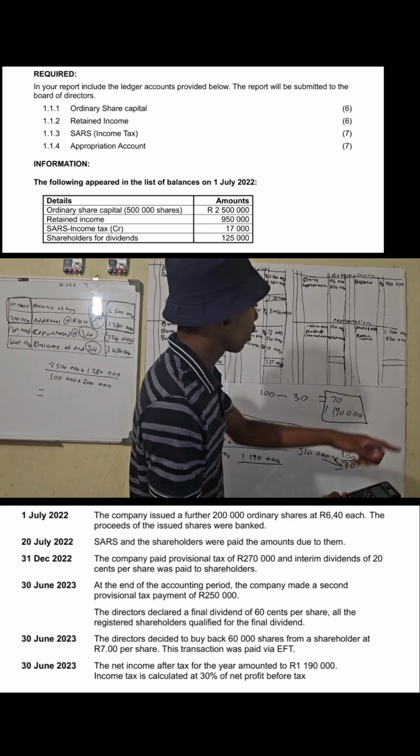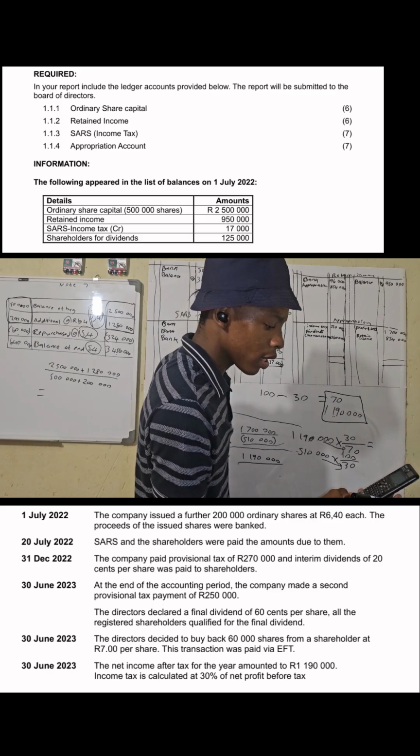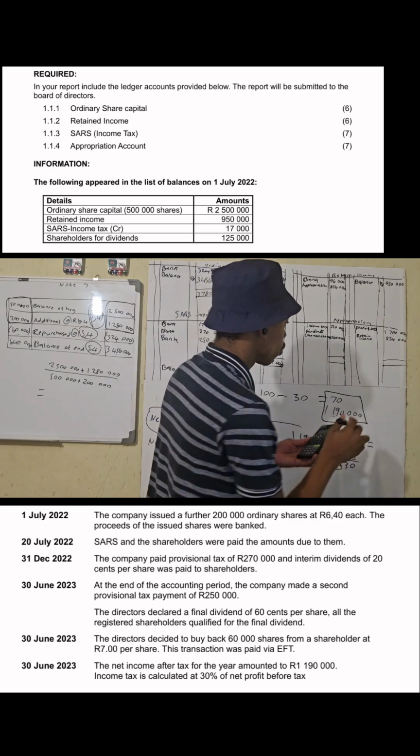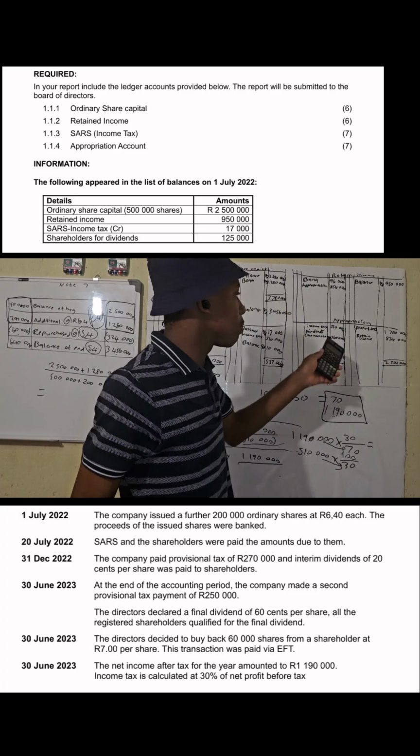854,000 plus 1,700,000 is 2,554,000. Why is this side bigger than this side?